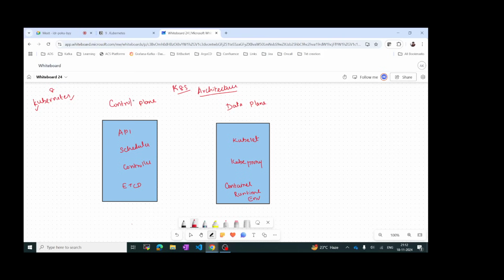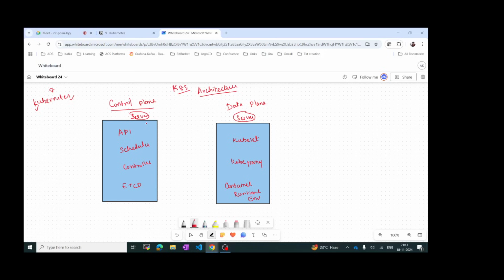Okay, and then let's see what exactly this control plane does. The control plane has the API server. This will be installed on a server, and this will be installed on another server. So how can we talk with this server?